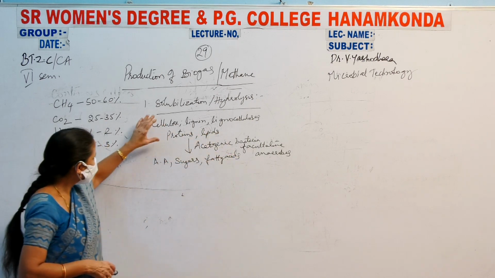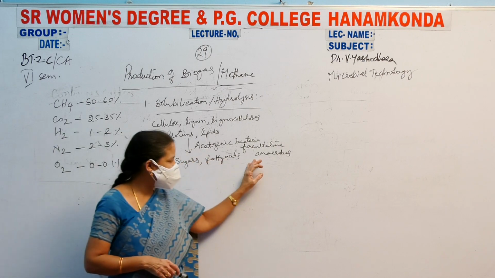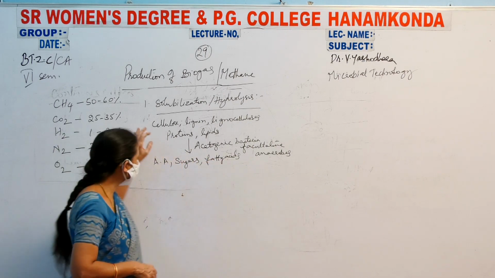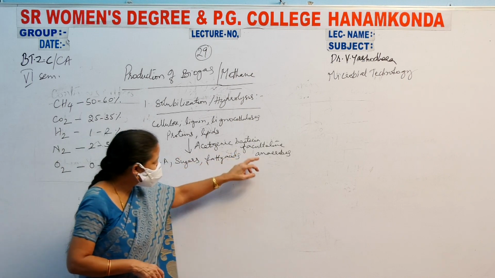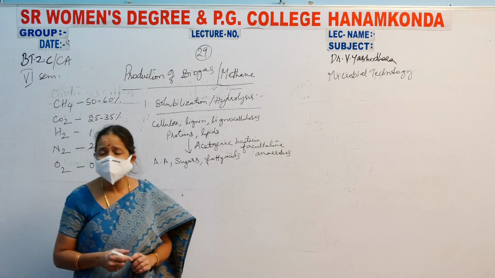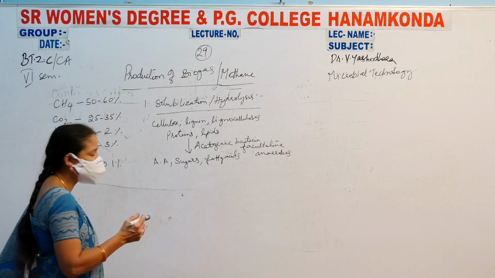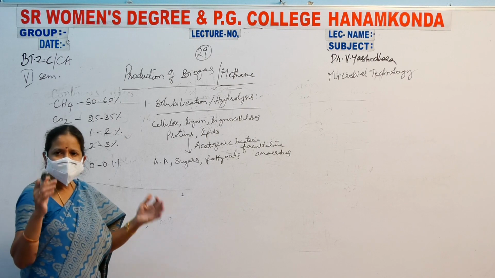So these complex substances are converted into simple substances by facultative anaerobes. This is the first step that takes place in the digester, that is the concrete tank.